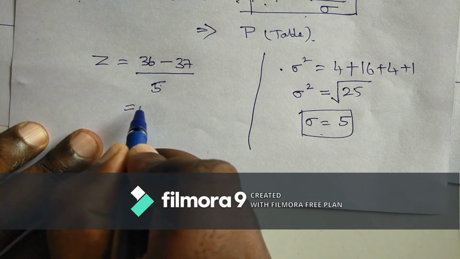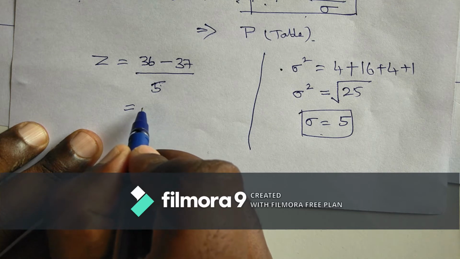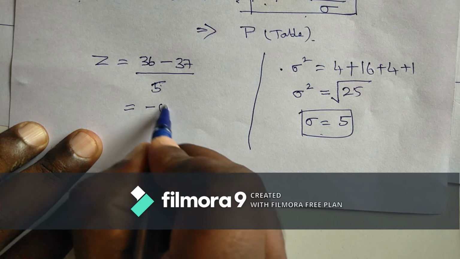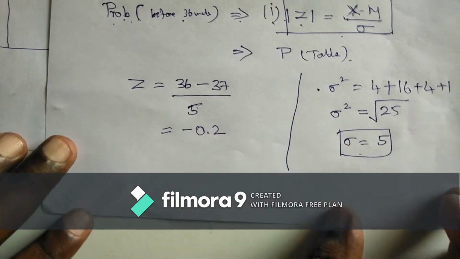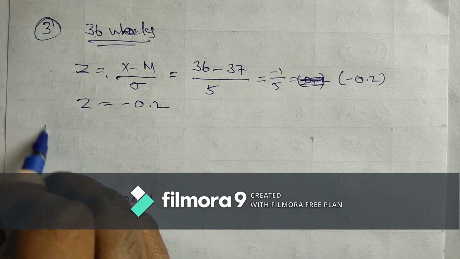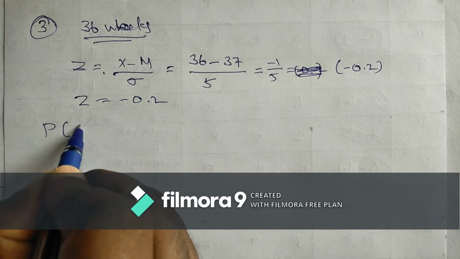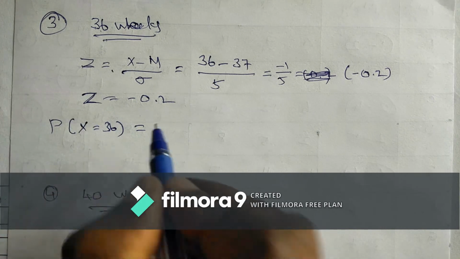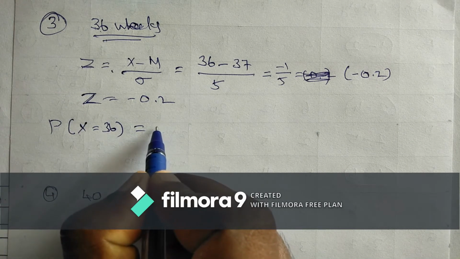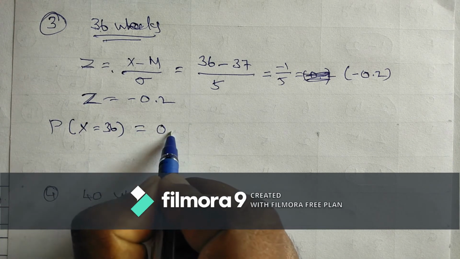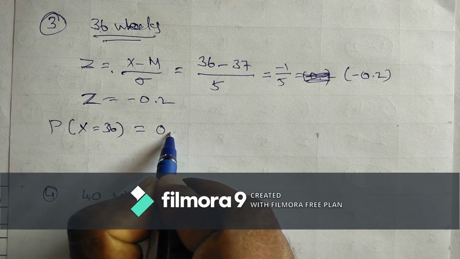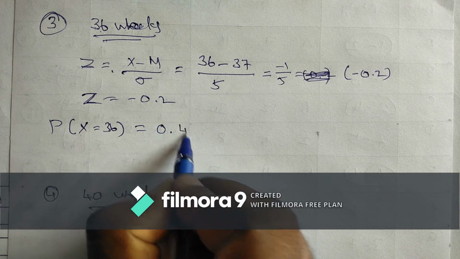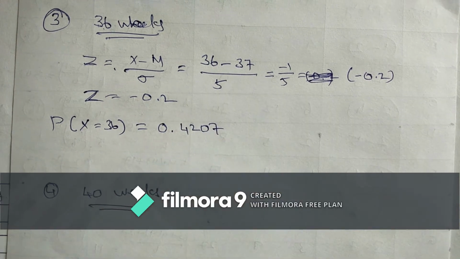So the value is (36 minus 37) by 5, equal to minus 0.2. We pick the probability value from the z table, and we get 0.4207.